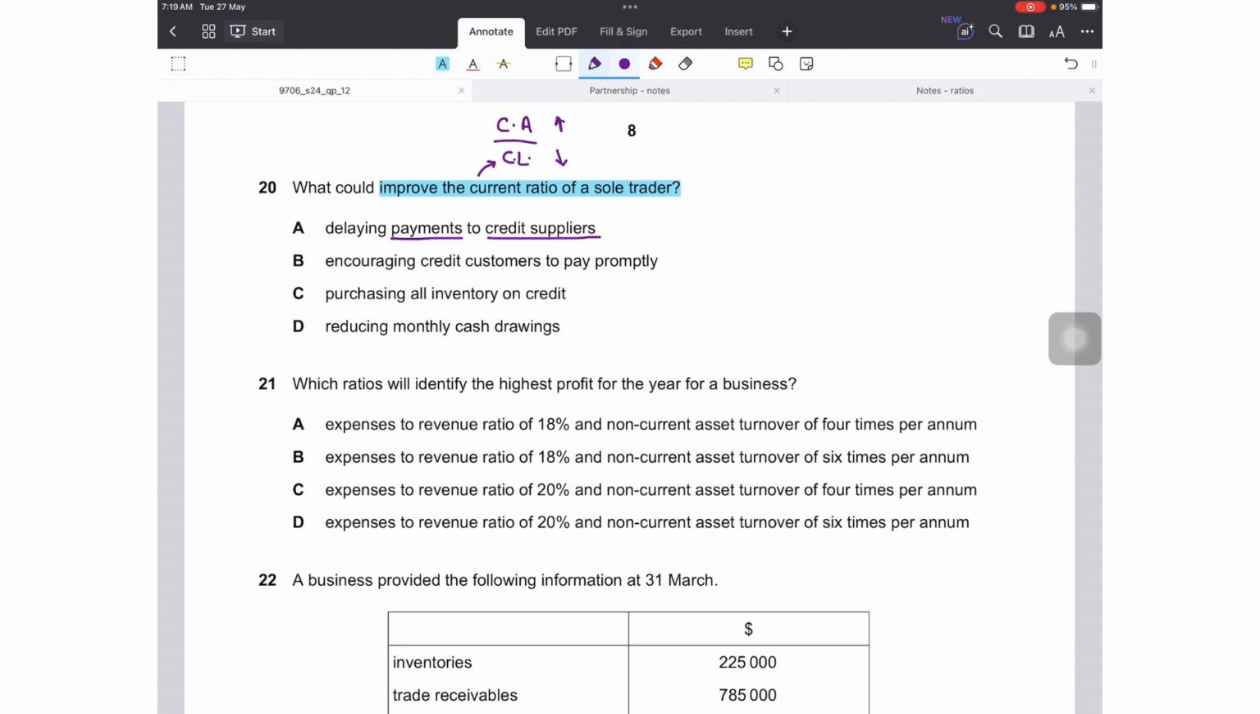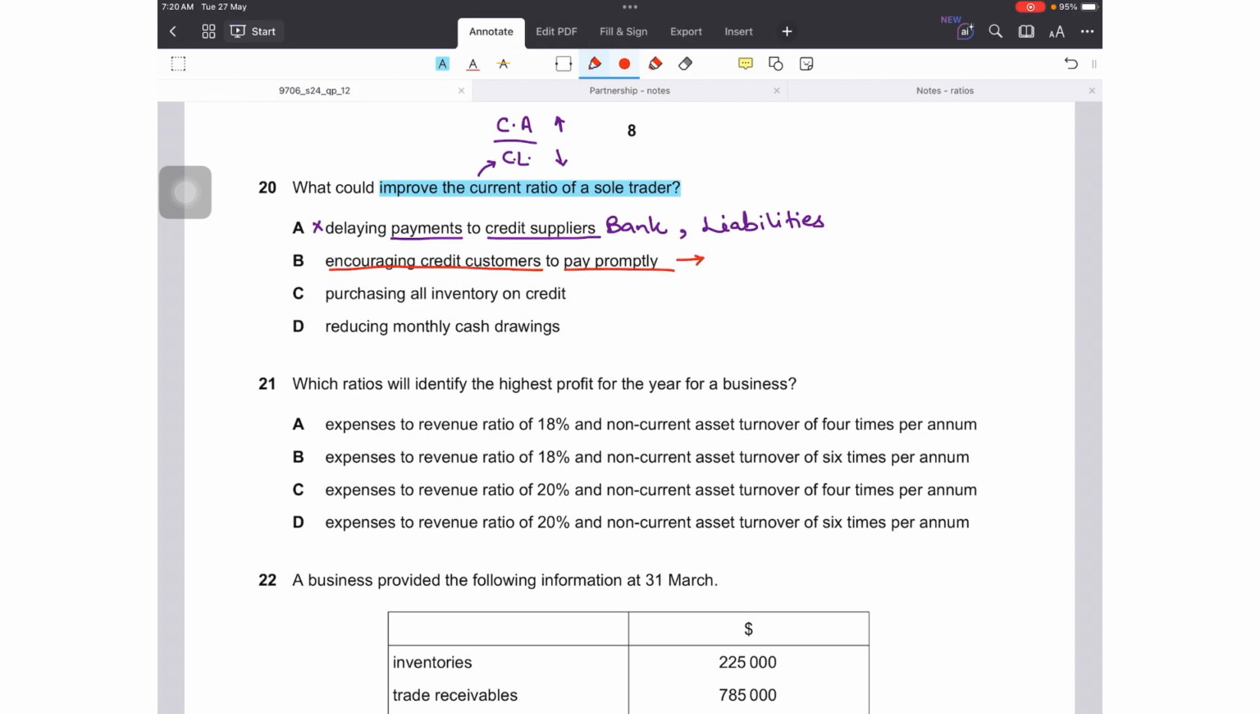Now it may seem that delaying payment to credit suppliers may improve the bank or cash position of the business, as it will be retained in the business for a longer time. But similarly, my liabilities, my trade payables, won't be paid in that time, so they will also exist. So it won't improve the ratio. One of the two should happen. This is not right. Second is encouraging credit customers to pay promptly.